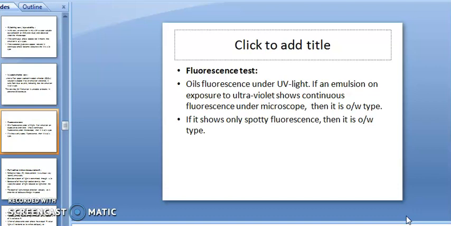If the emulsion, on exposure to ultraviolet light, shows continuous fluorescence under the microscope, then it is an OW type of emulsion. If it shows only spotty fluorescence, then it is a WO type of emulsion. Because the oil phase is more, it shows high fluorescence, whereas in water in oil emulsion they show spotty fluorescence.